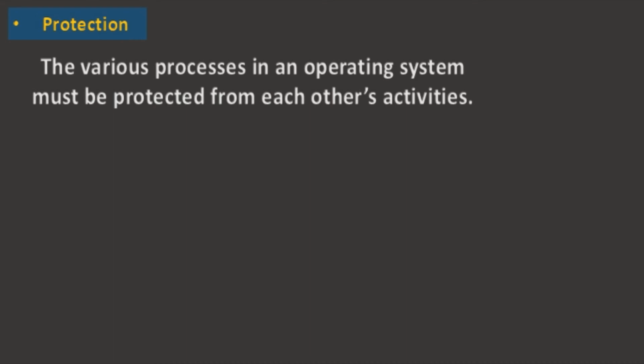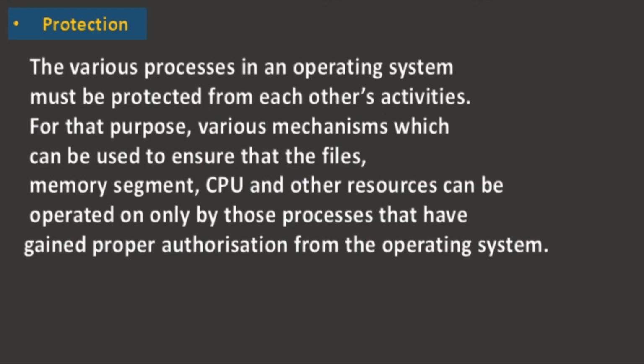In an operating system, processes must be protected from each other's activities. For that purpose, various mechanisms can be used to ensure that the files, memory segments, CPU and other resources can be operated on only by those processes that have gained proper authorization from the operating system.